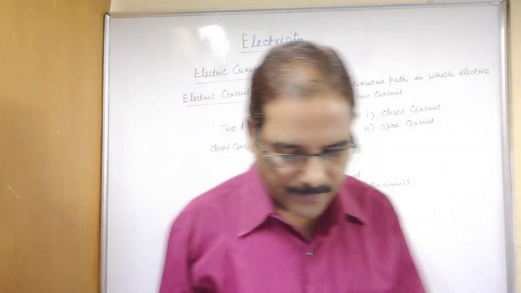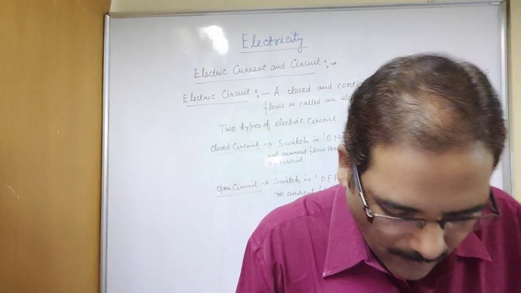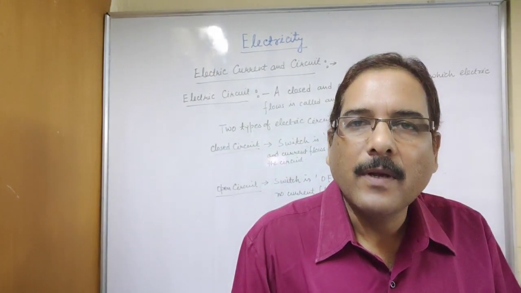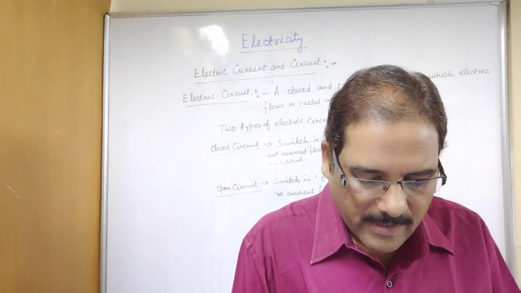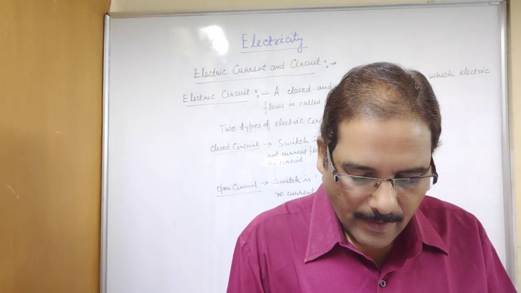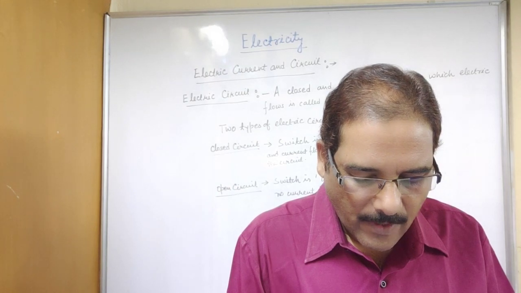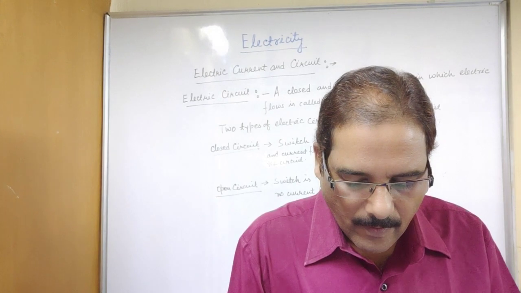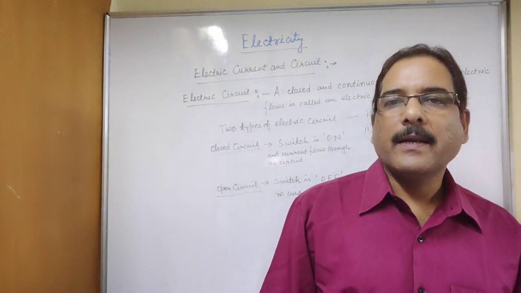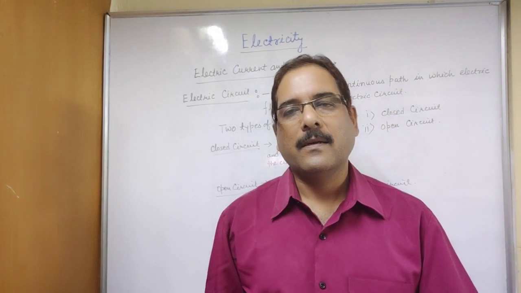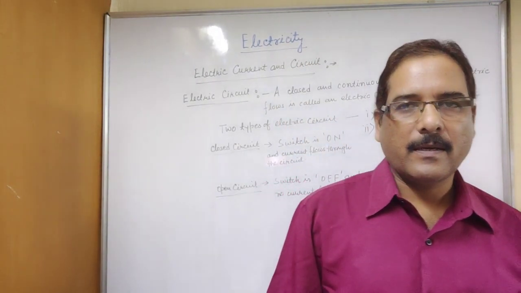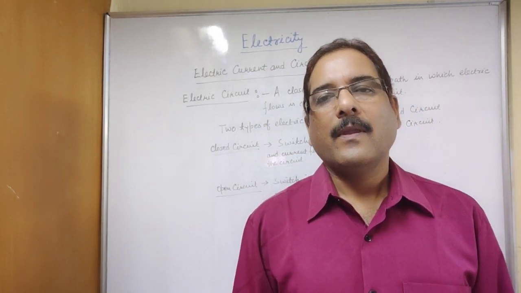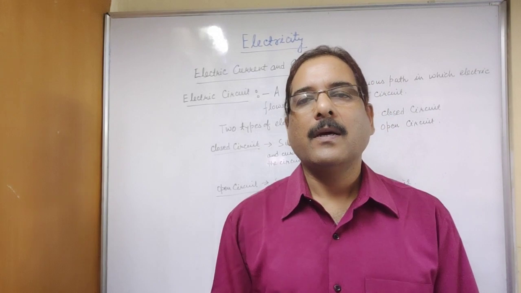Now we will read further, the last paragraph of page 199. How do we express electric current? Electric current is expressed by the amount of charge flowing through a particular area in unit time. So what constitutes electric current? Flow of charges constitutes electric current. So how much charge flows through an area in unit time, that will be the current.